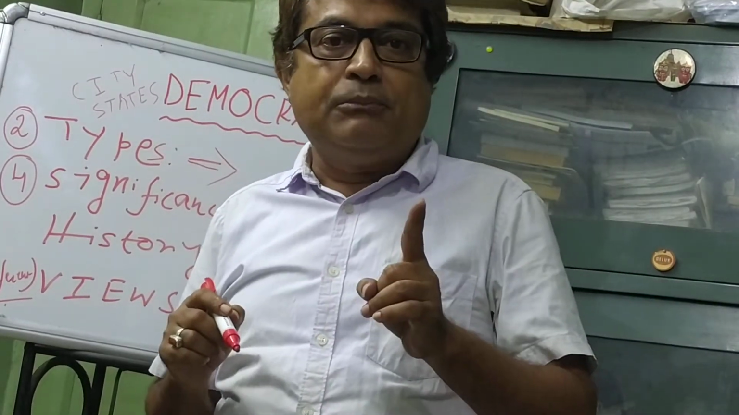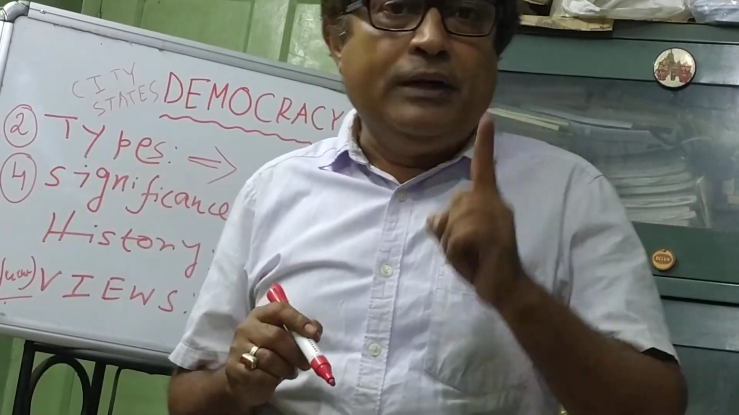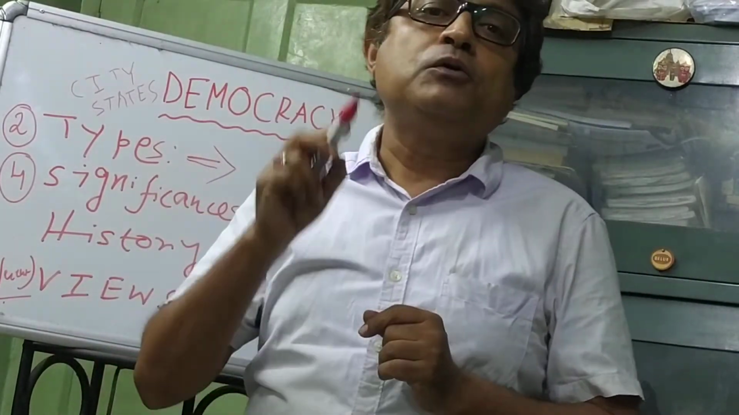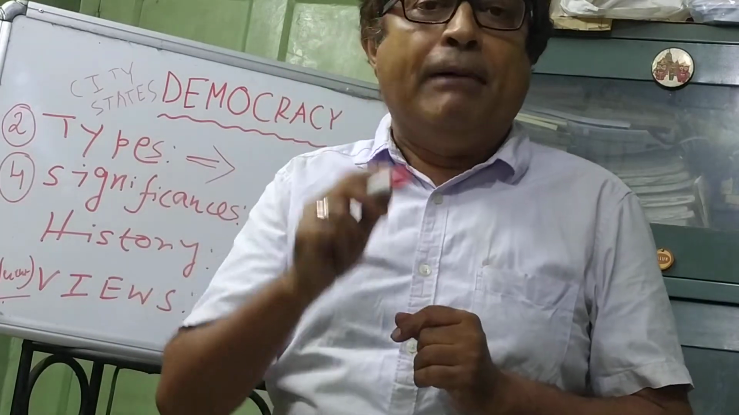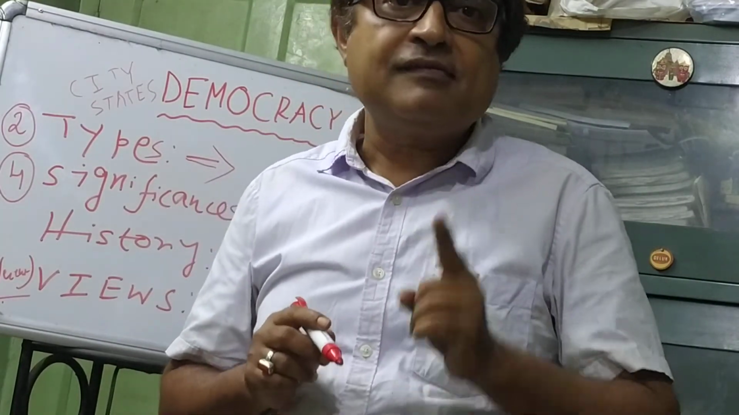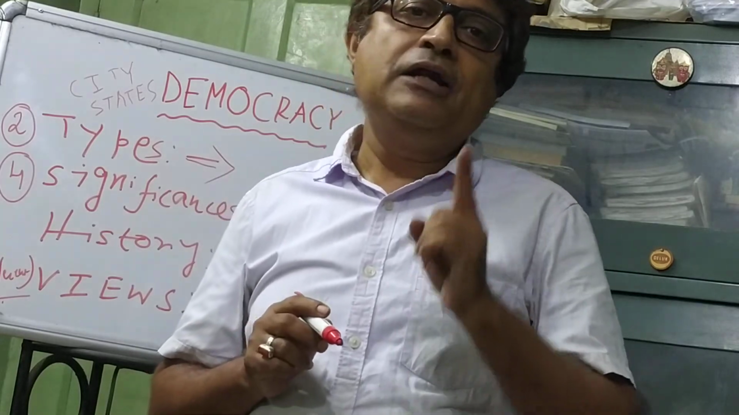So what is direct democracy? From this class we get that direct democracy means where people get their representatives by their personal and direct choice, will and wishes.